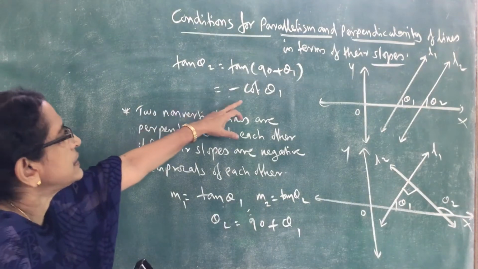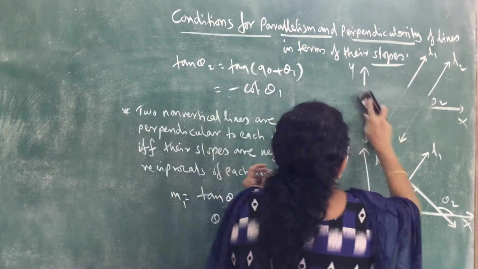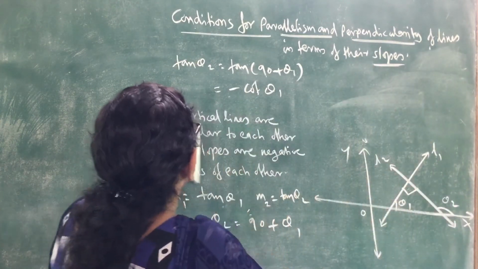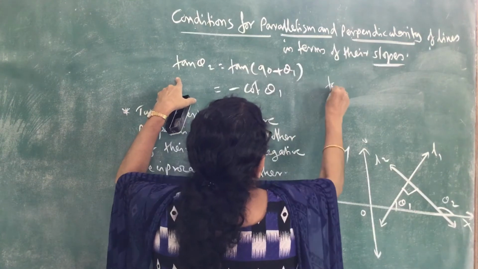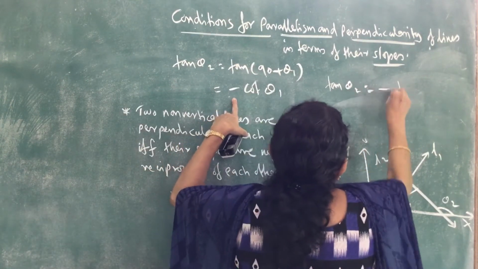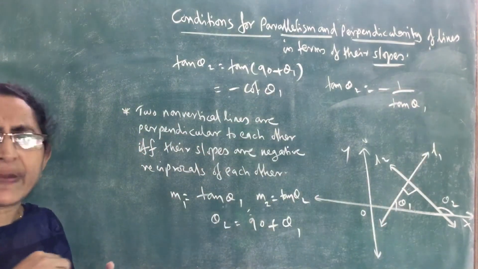Therefore tan theta 2 is equal to minus 1 by tan theta 1. We know cot theta 1 is 1 by tan theta 1.